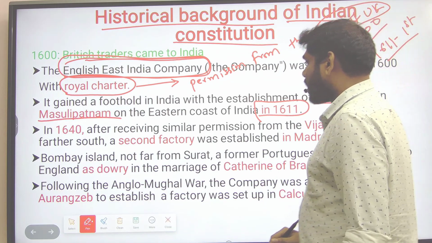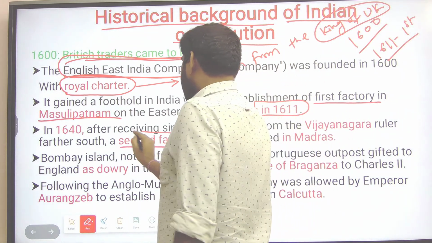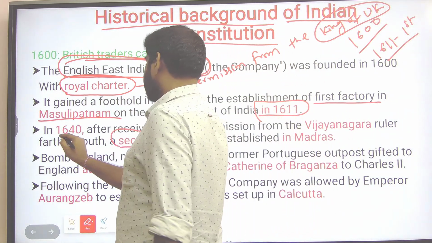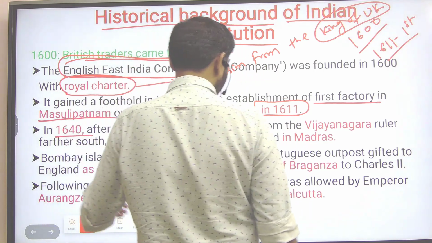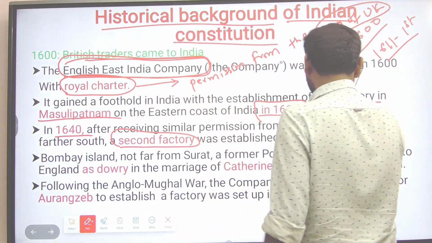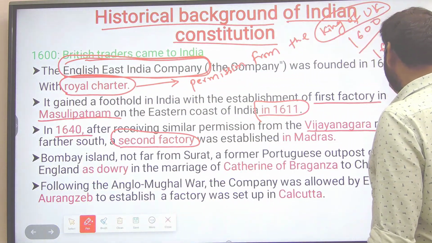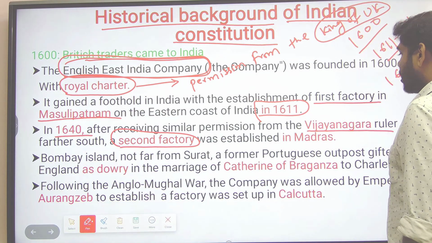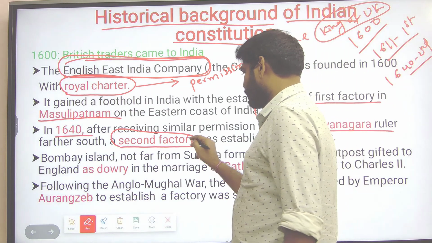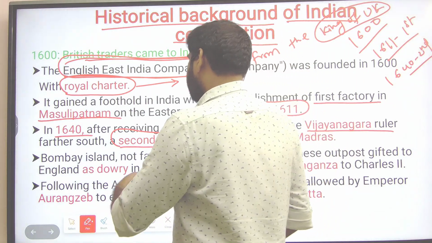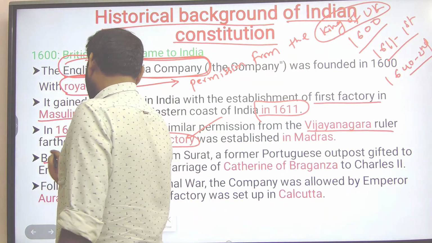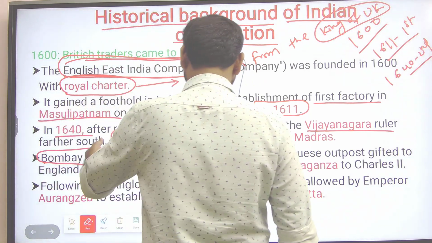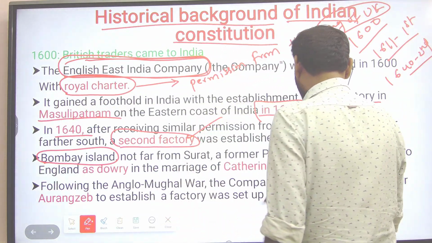The second factory was established a few years later, in 1640, with the permission of the Vijayanagara rulers, as the second trading center. In Bombay they established the third factory.